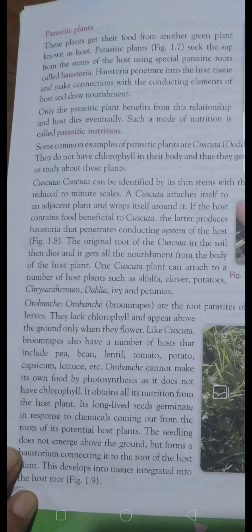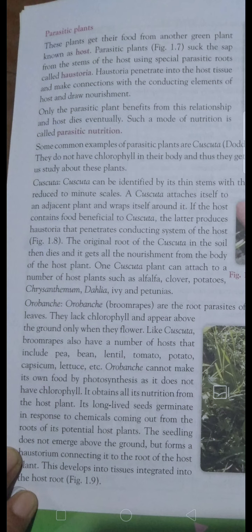Cuscuta can be identified by its thin stem with the leaves reduced to minute scales. That is, a thin stem, and minute scale-like structures are there, the leaves. It attaches itself to the adjacent plant and wraps itself around it.